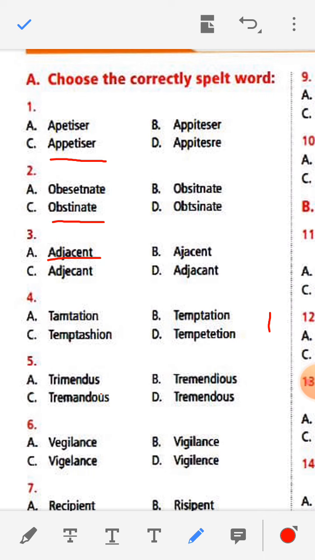Here the correct spelling is temptation, B. See number 5, tremendous. A is TRIMENDUS, TREMENDIOUS, TREMANDOUS, TREMENDOUS. Here the correct spelling is D, tremendous.